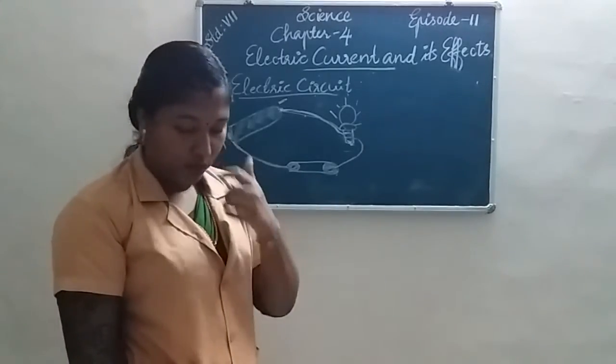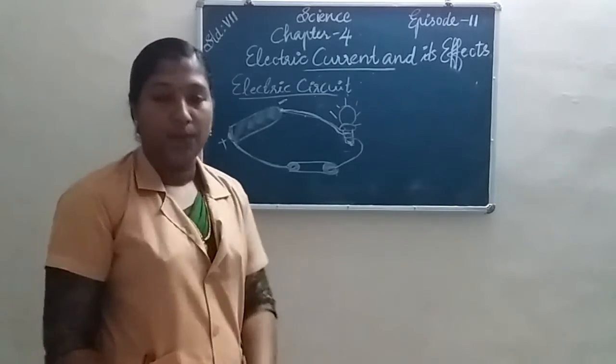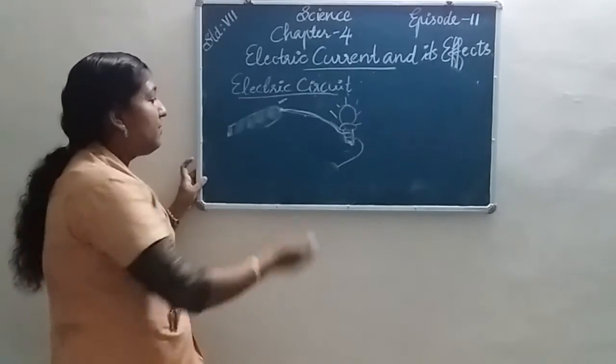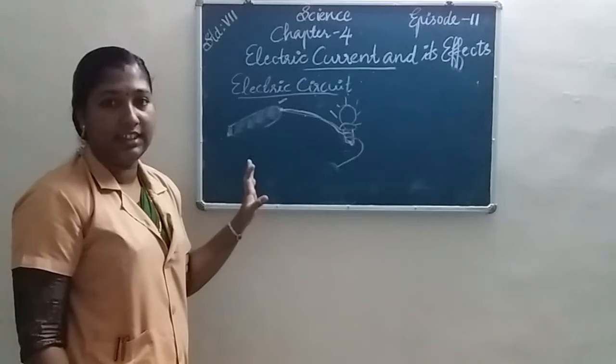Okay, in your textbook, page number 163, the diagram for the electric circuit is given. The next one. It is very difficult to draw the shape of a cell, bulb or switch like that.